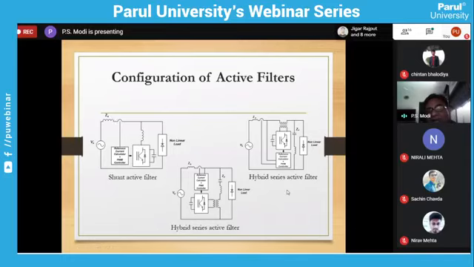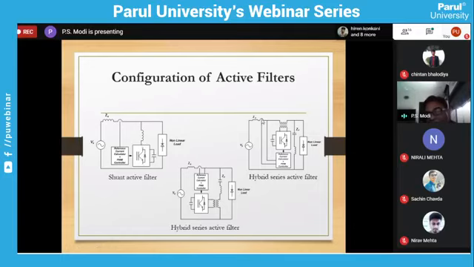Now we are going to use a hybrid series active filter. There are two connections available; we can use either one. Here you can see this is the passive filter, and they are connected in this manner. The active filter output is in series. Series means always in the form of a voltage; shunt means always in the form of a current.